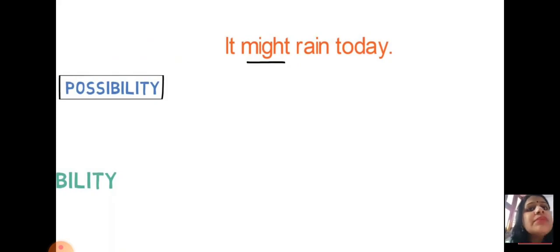Now when possibility words come, it simply reflects to you also that possibility means it's not sure. 50-50 chances can be understood. It might rain today. So it might not rain today also. When will you use the word might? When you are not sure or confident about the sentence, whatever you are declaring.